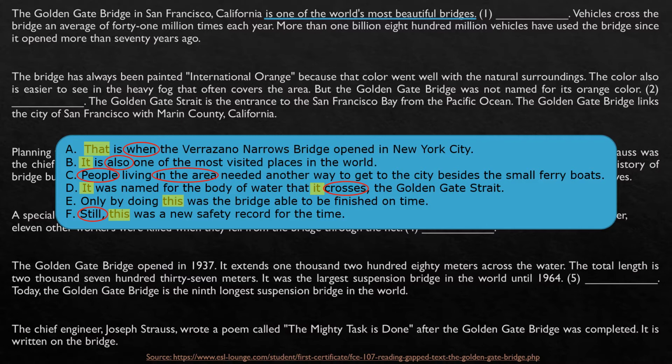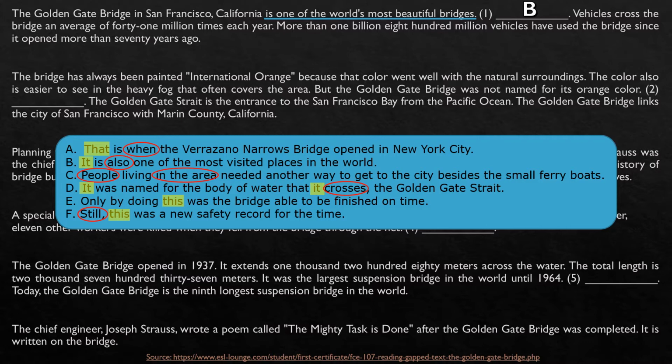So I'm just contextualizing, so you need to look for something that is general and at the same time adding something. Any idea? That's letter B, okay? Because it says also, so it refers to the bridge and also refers to extra information here. So it's also one of the most visited places in the world.